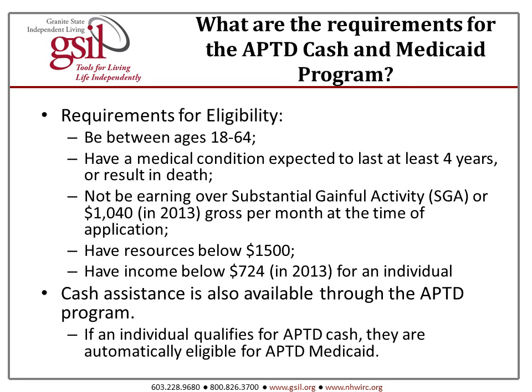What are the requirements for the APTD Cash and Medicaid program? Requirements for eligibility: you must be between 18 and 64, have a medical condition expected to last at least 4 years or result in death, not be earning over the substantial gainful activity level of $1,040 in 2013, have resources below $1,500, and have income below $724 in 2013 for an individual. Cash assistance is also available through the APTD program. If an individual qualifies for APTD Cash, they are automatically eligible for APTD Medicaid.